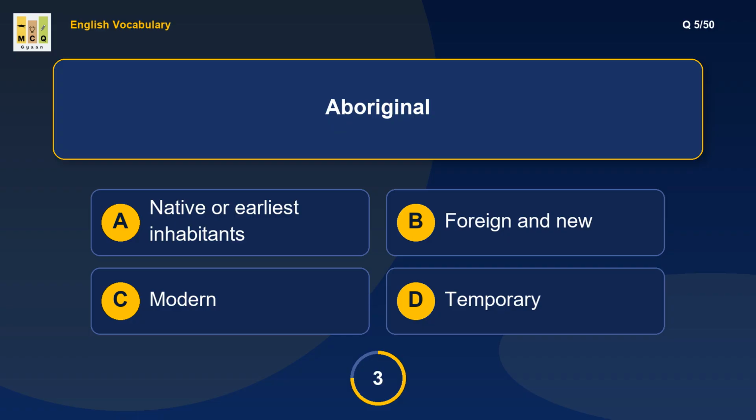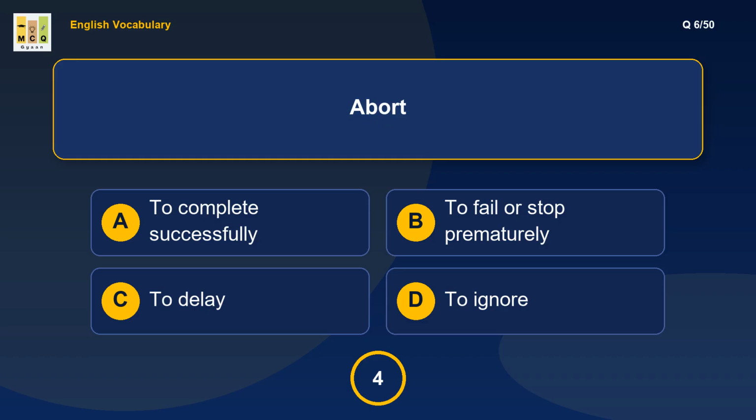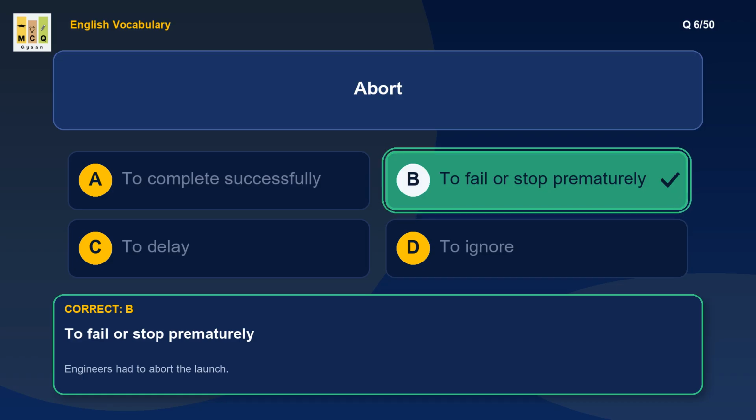What is the meaning of aboriginal? Aboriginal refers to a region's original people. Example: the gallery features Aboriginal Australian art. What is the meaning of abort? Abort means terminate before completion. Example: engineers had to abort the launch.